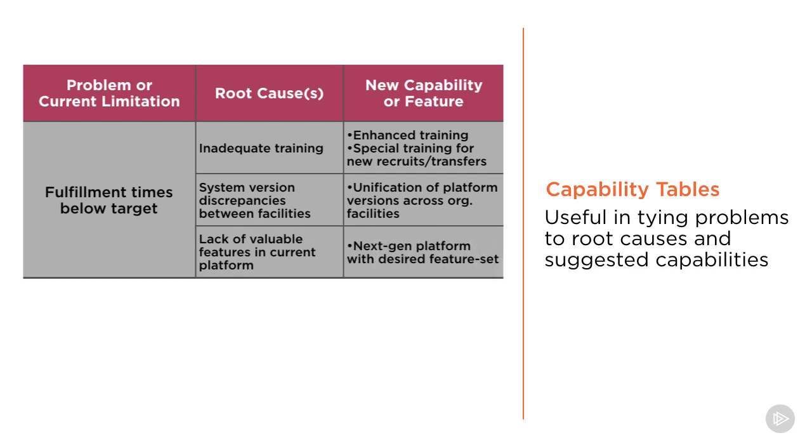Third, there might also be a lack of valuable features in the current platform. While the line manager in our example happened to be incorrect about whether or not the current generation version of the software that we're using is going to have the feature he was looking for or not, that doesn't mean that he was entirely wrong or that we shouldn't investigate this further. Perhaps there are other features that we could put into place that would allow us to continue improving our systems in the way that we fulfill orders.